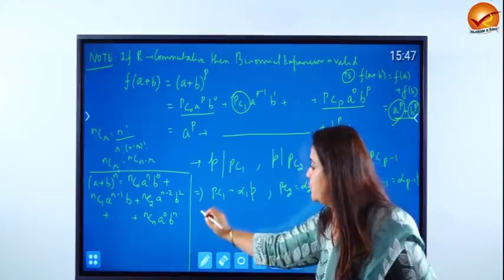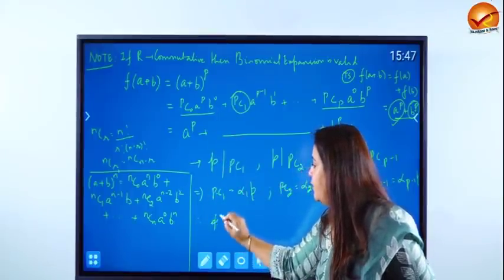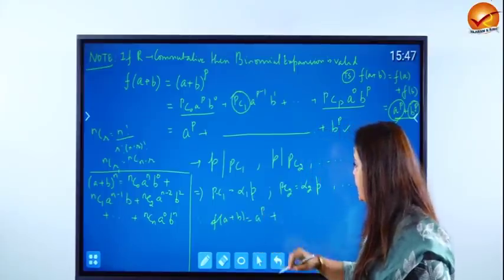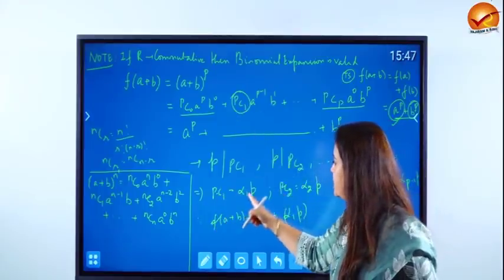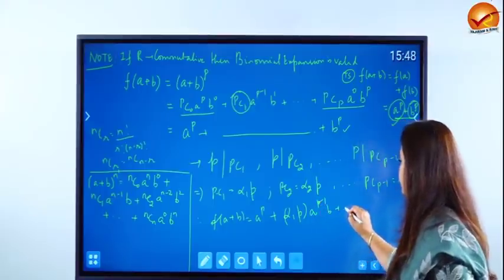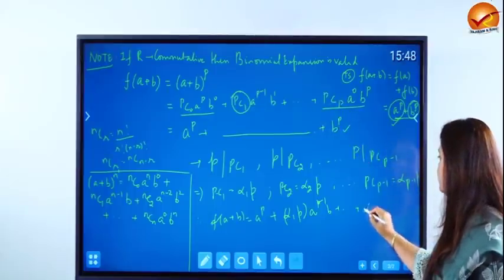So what are the remaining terms? So let's continue with this. We'll get f of a plus b has become a to the power p plus alpha 1 p times, instead of PC1 I'm writing alpha 1 p, a to the power p minus 1 b plus dot dot dot till, what is one term previous to this going to be replaced by?